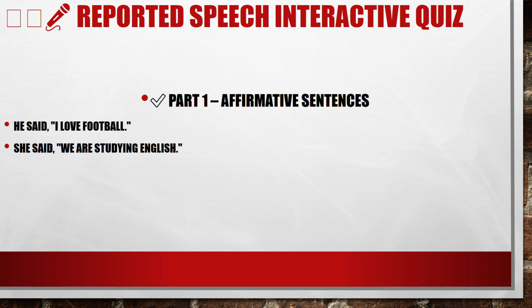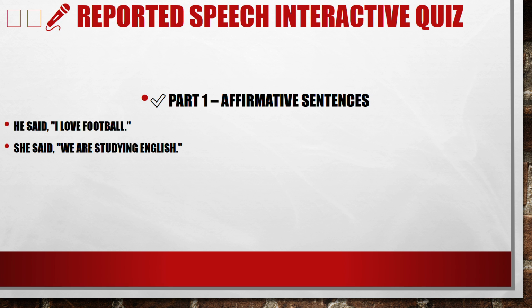First one, the affirmative sentences. He said, I love football. When we want to transform it to reported speech, what are we going to look at? We have I, which we're going to transform to he. And the verb love, because it is conjugated in the present simple. We are going to say, he said that he loved football.